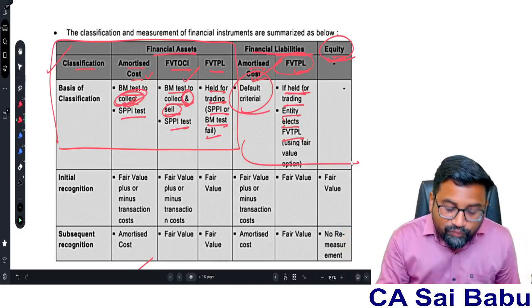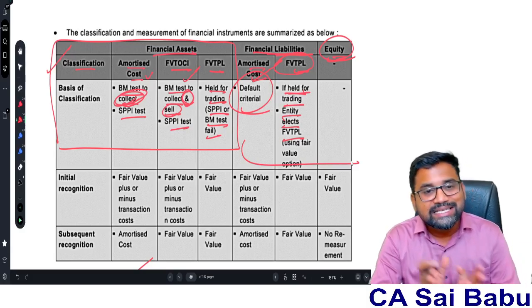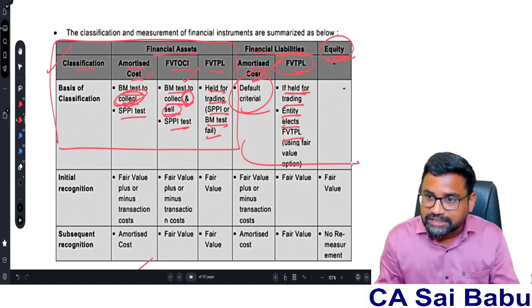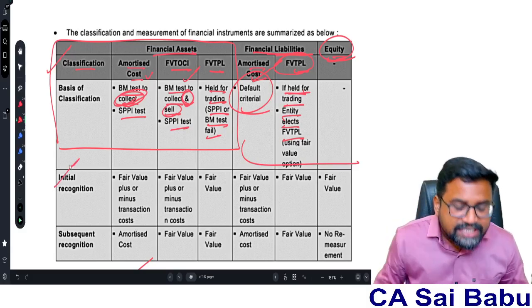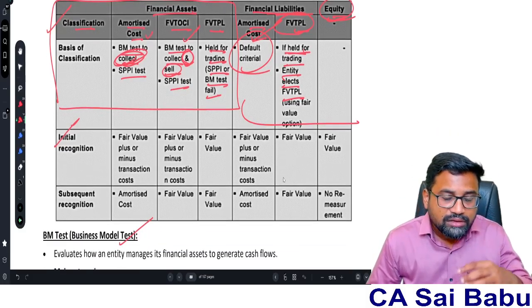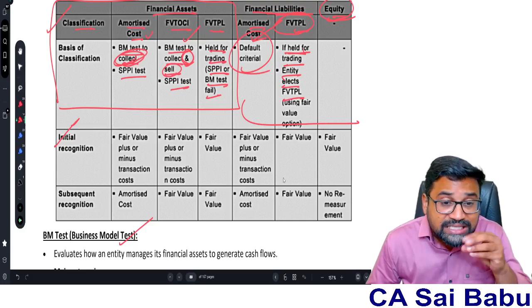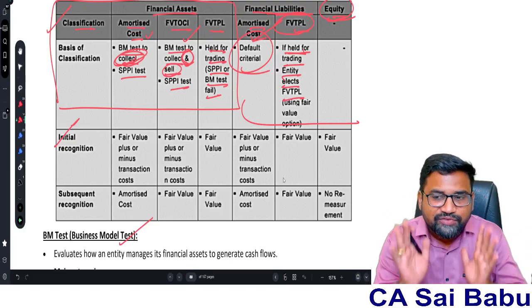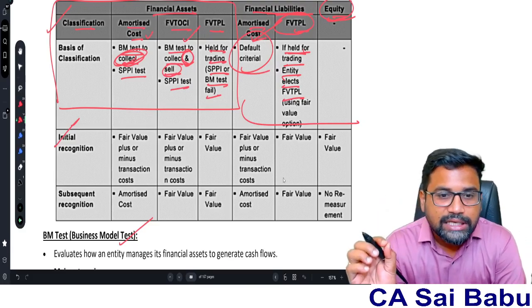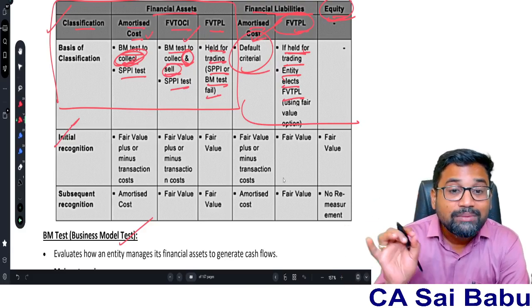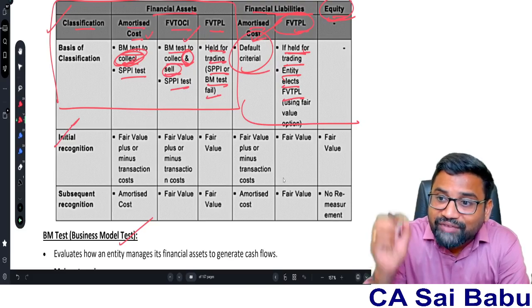Okay. Once you classify financial assets and liabilities under the respective models, depending upon the terms and conditions, the next thing is initial recognition. Under each model, at what value will that financial asset and liability initially be recognized? The golden principle for financial instruments is that any financial asset, financial liability or equity will initially be recognized at fair value.